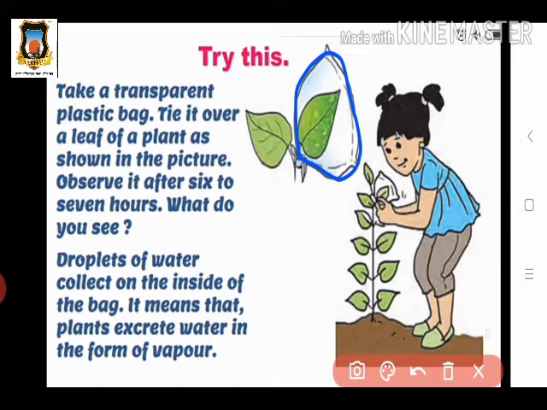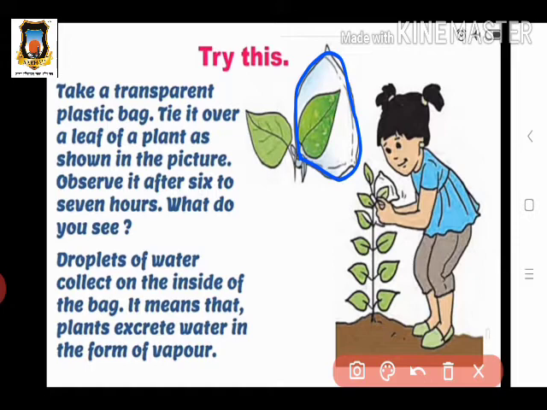What do you see? After 6 to 7 hours, you remove this plastic bag and observe what happened inside the bag. We see droplets of water collected on the inside of the bag. Small water droplets are collected on the inner side of this plastic bag. It means that plants excrete water in the form of vapor.